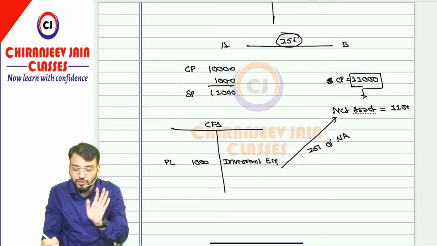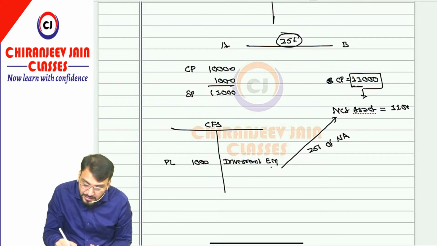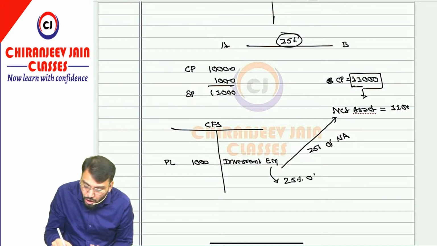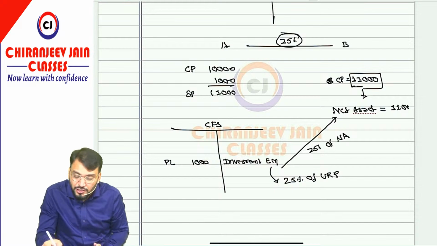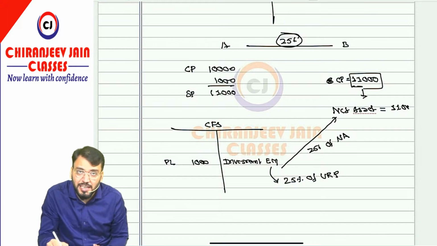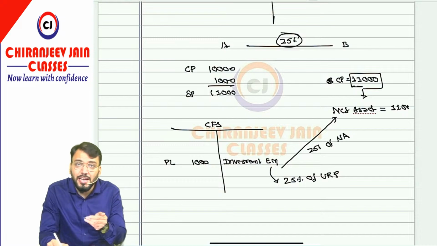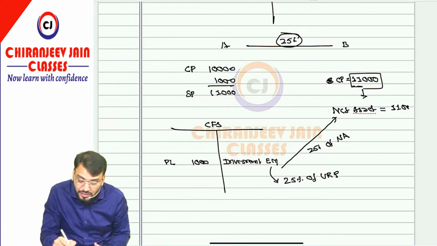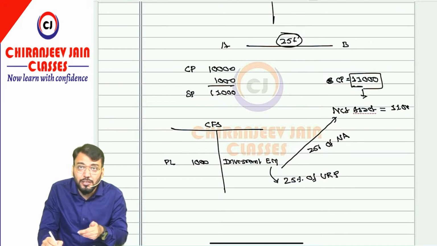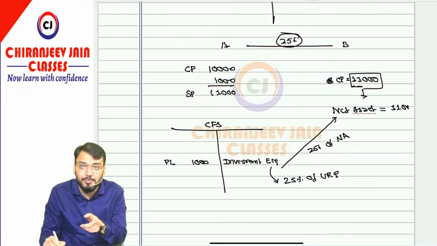It means 25% of the unrealized profit is included in this investment, because the investment is 25% of net asset, and net asset is all assets minus all liabilities of the associate. All assets include the stock of B Limited, which is overvalued by rupees 1,000, so the net asset is overvalued by rupees 1,000. Since the investment represents 25% of net asset, this investment is overvalued by 25% of the URP, and therefore requires elimination.